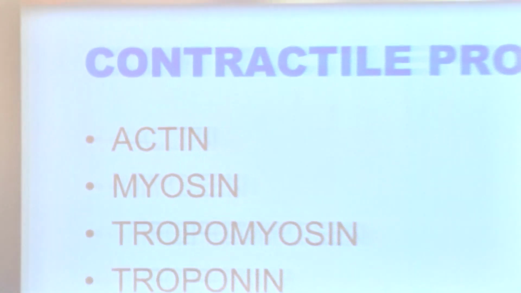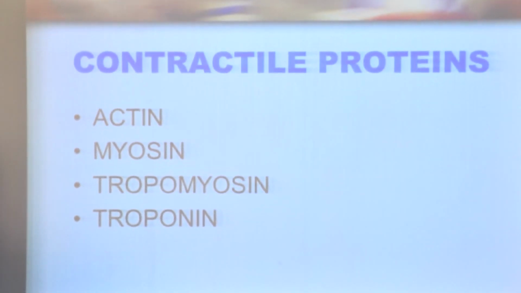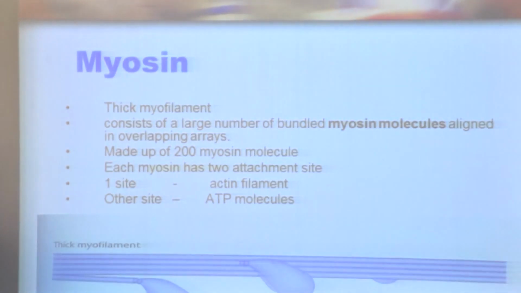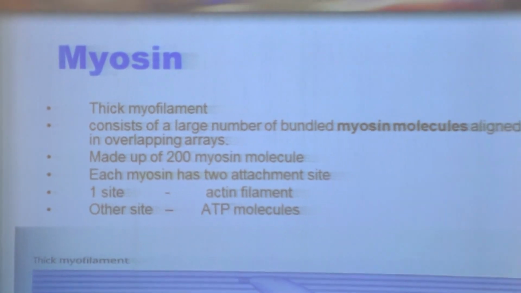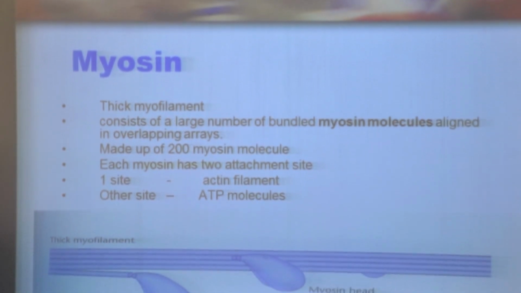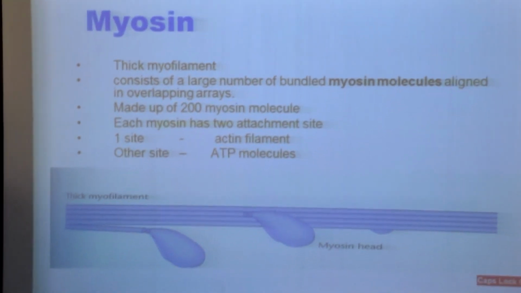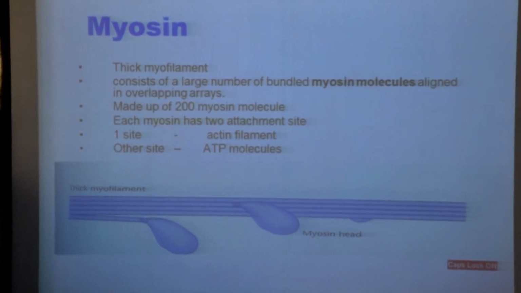Next we are moving to contractile proteins. There are four types of proteins involved in muscle contraction. The first is actin, second is myosin, third is tropomyosin, and last is troponin. First we are going to see about myosin. The myosin filament contains nearly 200 myosin molecules, and it has two attachment sites: on one site the actin molecules bind, and on the other side the ATP molecules bind.